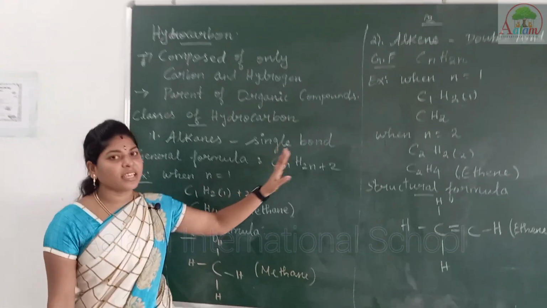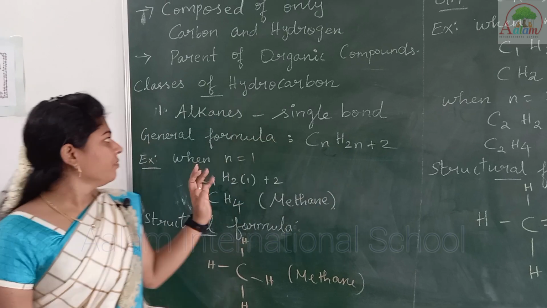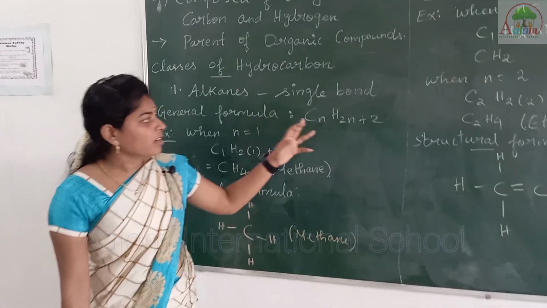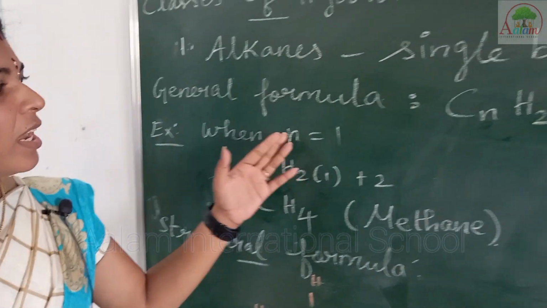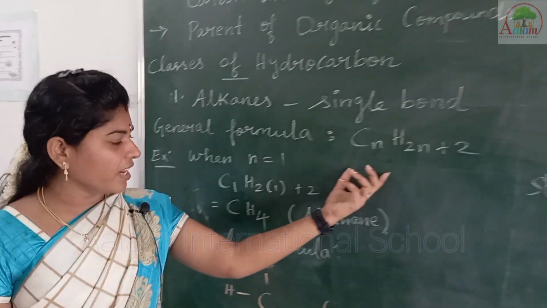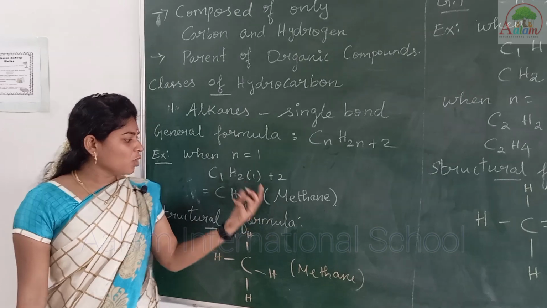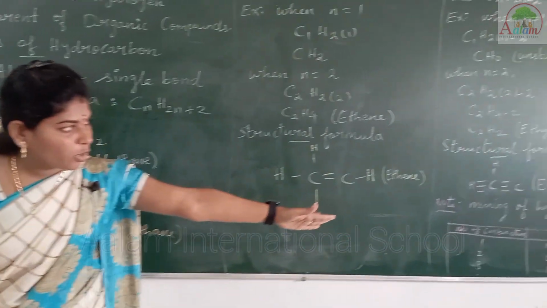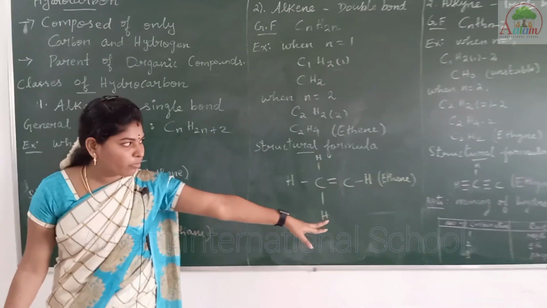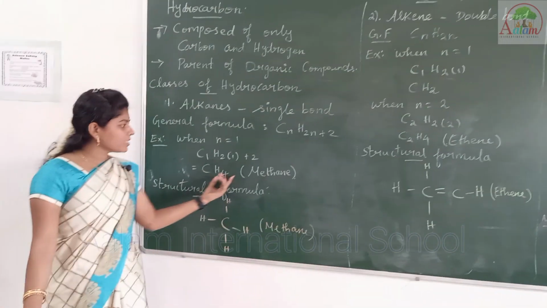Alkane is nothing but a single bond: the carbon atoms are bonded to hydrogen atoms by single bonds. It has a general formula CnH2n+2. When we give values to n in the general formula, we get compounds like methane. How do we get that? By using the naming of hydrocarbons note. We have the number of carbon atoms and the root word, and using that root word we name it methane.